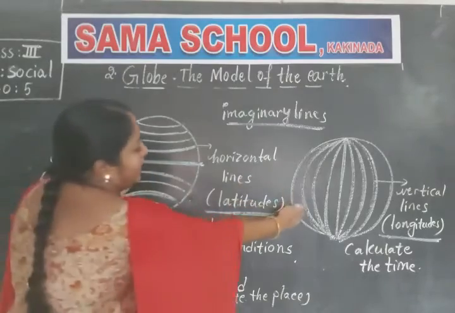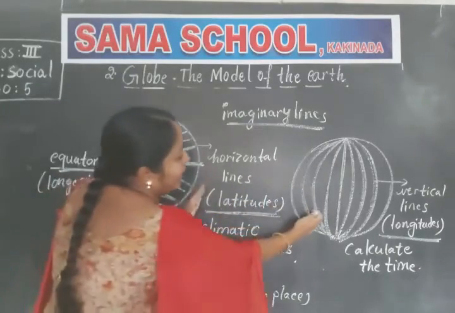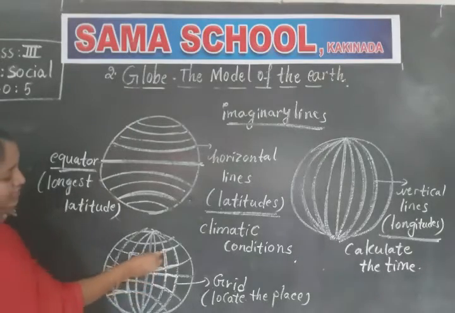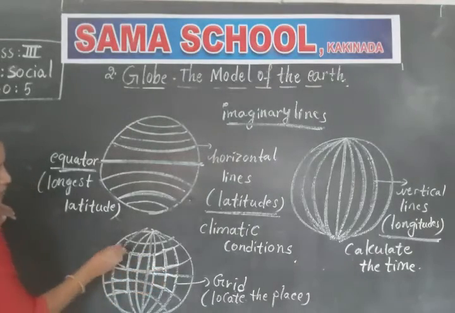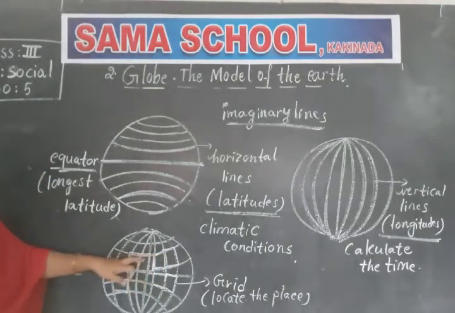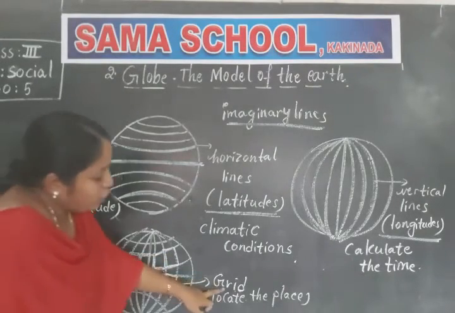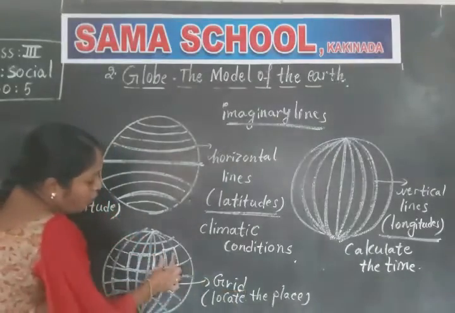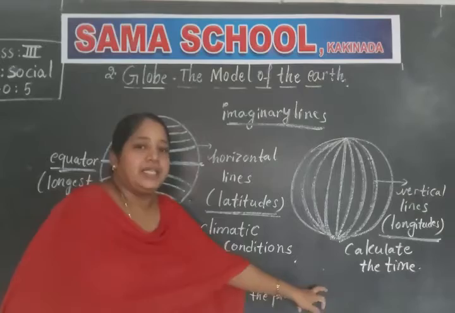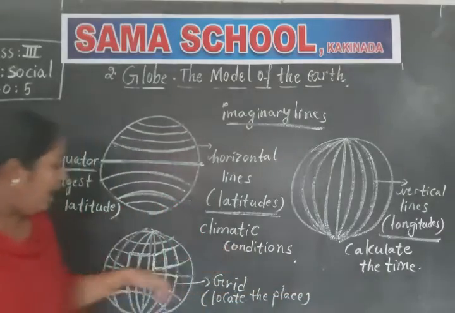Actually, here I separated these horizontal lines and vertical lines, but on the globe these lines are present like this, and they form box-like structures called grid. These boxes on the globe help us to locate the place on the globe.